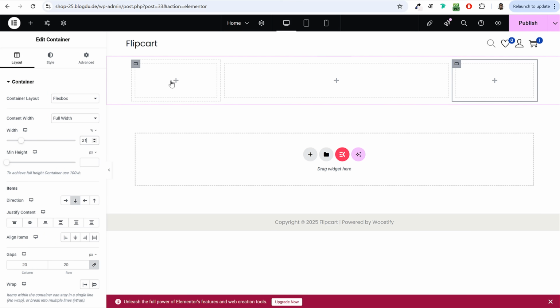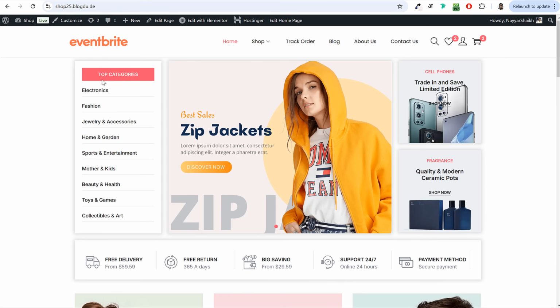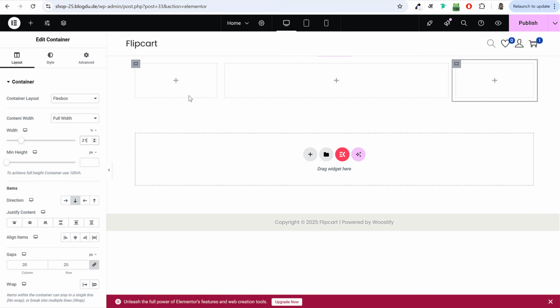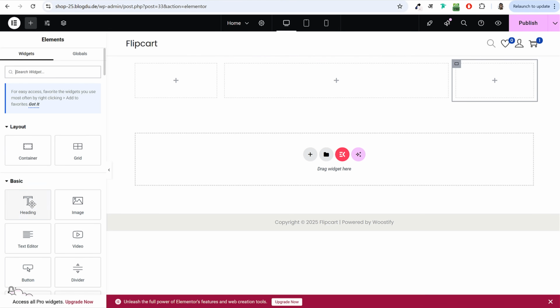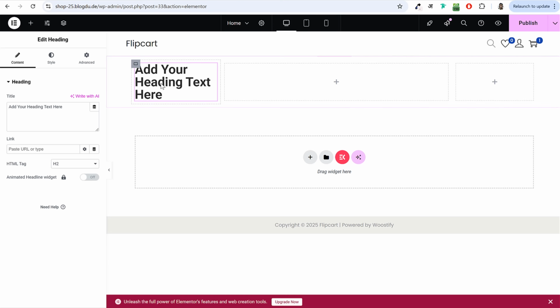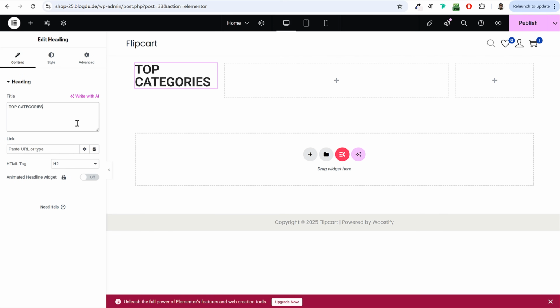Now let's start from the left column. So first of all, in the left column, we have this title which says top categories. So I'll copy it, come over here, and to add this title, we'll go back to add element and we'll use the heading element. So drag and drop heading over here, and under title over here, type top categories. Okay. Now let's style this thing.